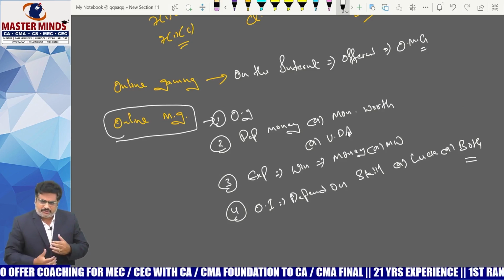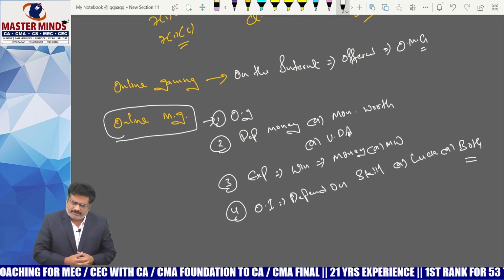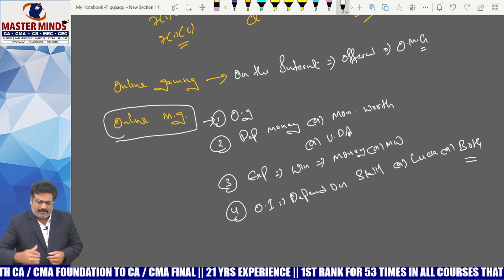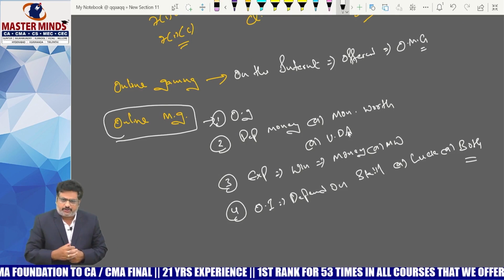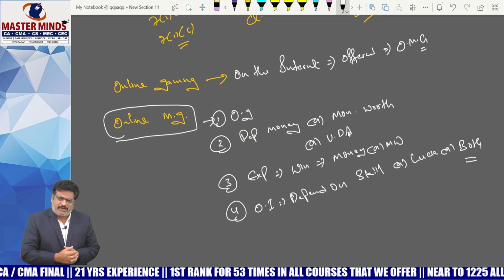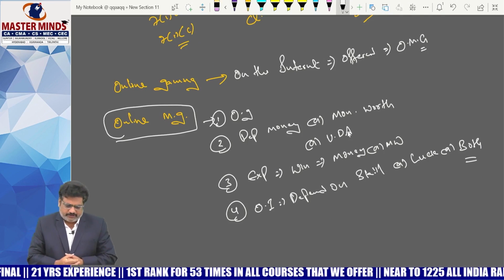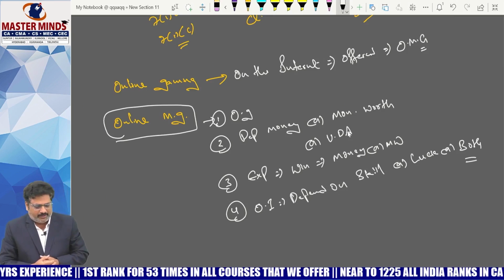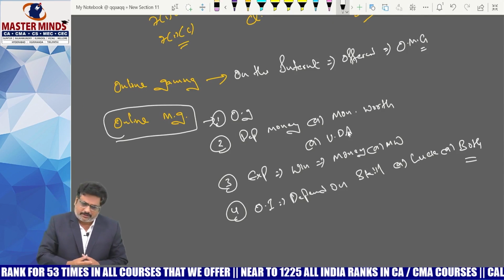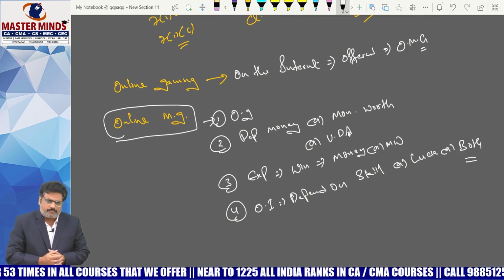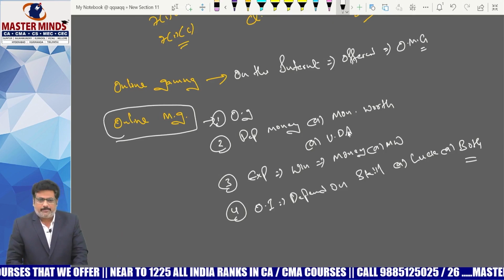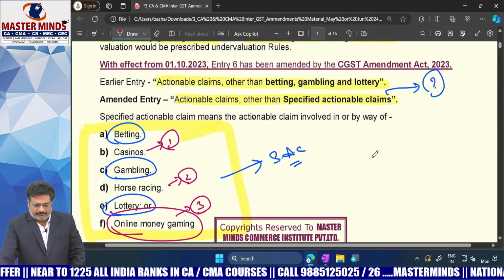In order to treat any activity as online money gaming, first, it should be an online game. Second, the deposit must be paid, in money or money's worth. Third, there must be an expectation to win money or money's worth. Next, its outcome depends upon either skill or luck or both. If all these points are satisfied, it is an online money gaming activity. This online money gaming activity is covered under specified actionable claims. Therefore, you are liable to pay the GST. That is the first amendment you need to remember.